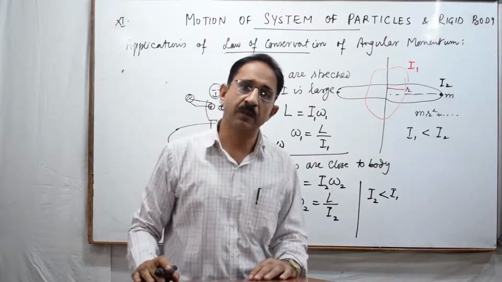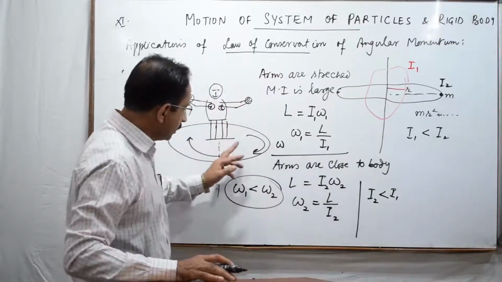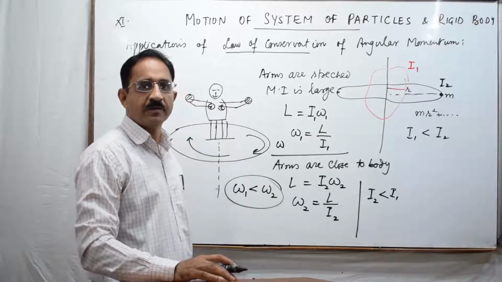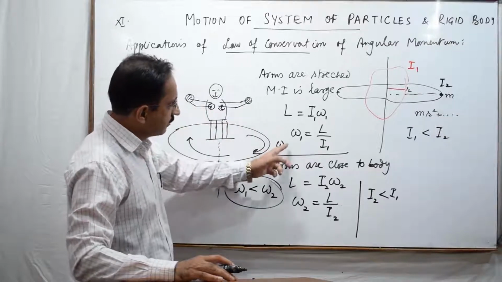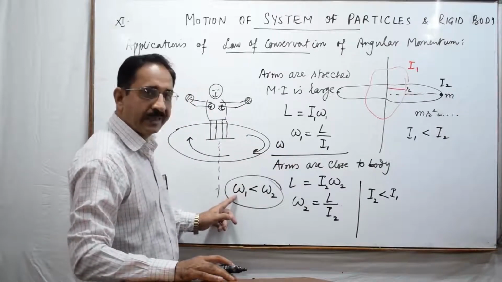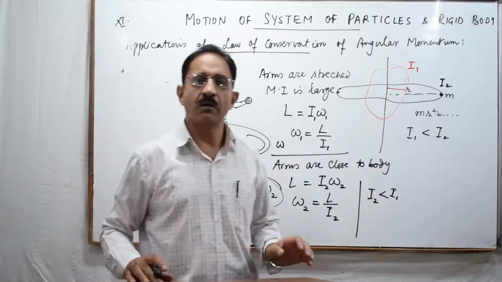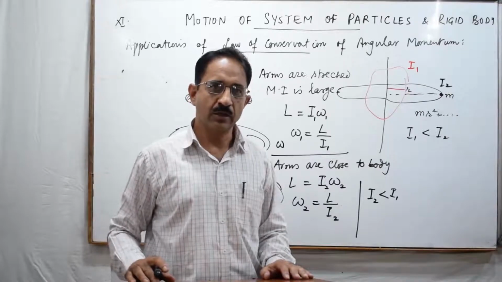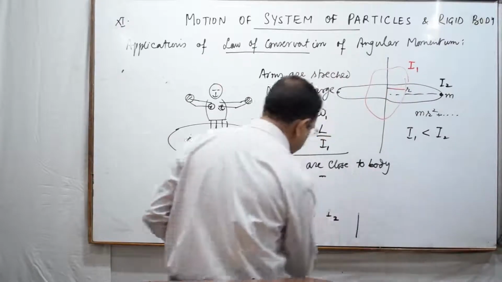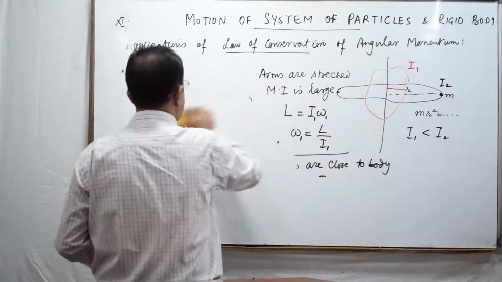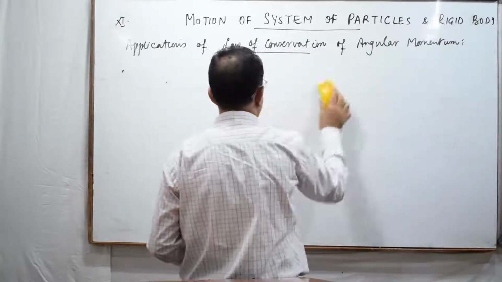This is the principle of conservation of angular momentum being applied, कि you can control the rotational or the angular velocity of this table. This table will slow down when he stretches the arms, because when he stretches the arms, omega 1 will be less, and when he closes the arms, the table's rotational speed is increased, or omega is increased. So in that sense, you can see that this can be sometimes seen as a kind of magical trick in a sport or in a circus, and it is nothing, it is simply the law of conservation of angular momentum at work.